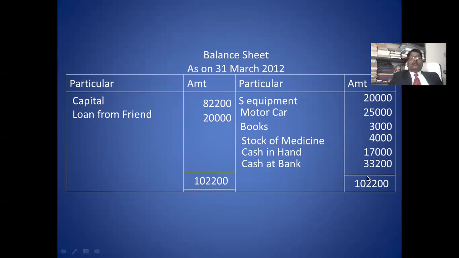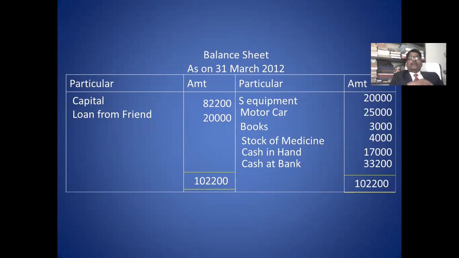Okay. Simple one, balance sheet. You prepare the balance sheet and take the total. This is the problem based on doctor. So you remember, in case of doctor, you have to prepare final accounts according to given instruction. If they ask to prepare profit and loss account for profession, you prepare profit and loss account for profession. And income and expenditure account for household.